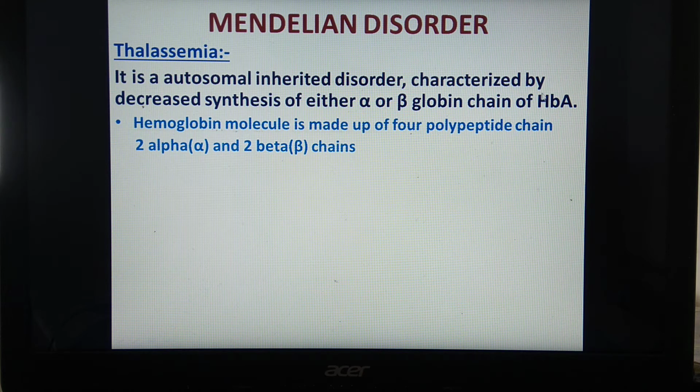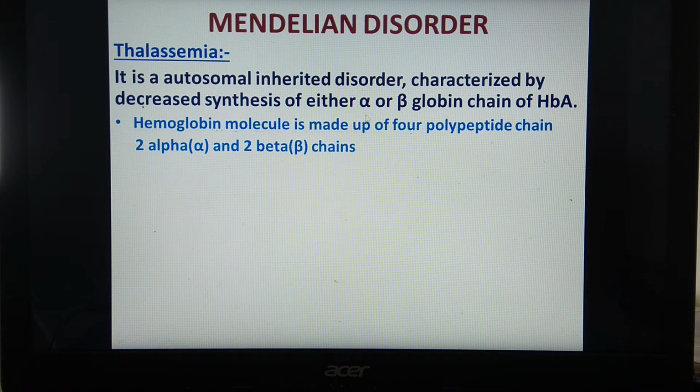Hemoglobin, as you know, is one of the respiratory pigments found in RBCs. What is the structure of hemoglobin? This hemoglobin molecule is made up of 4 polypeptide chains. Which are these 4 chains? 2 alpha and 2 beta chains are present in the hemoglobin molecule.